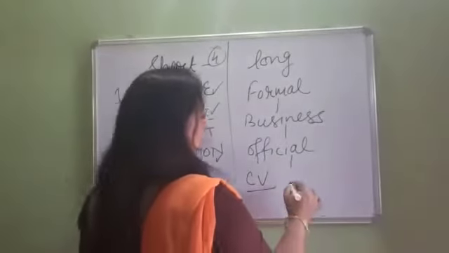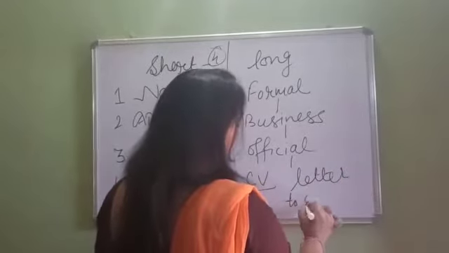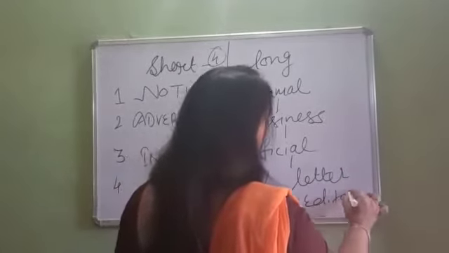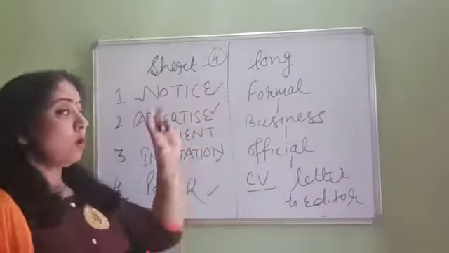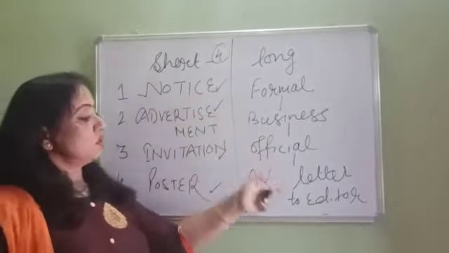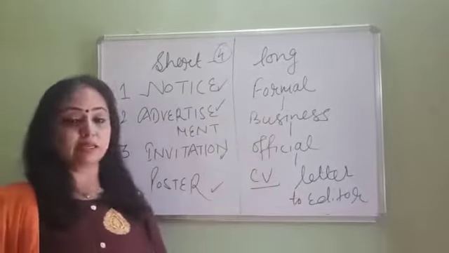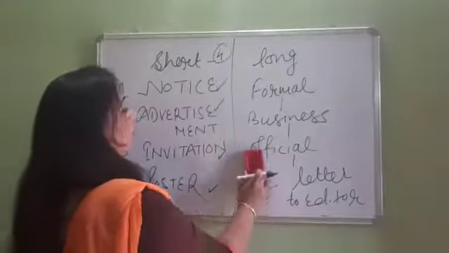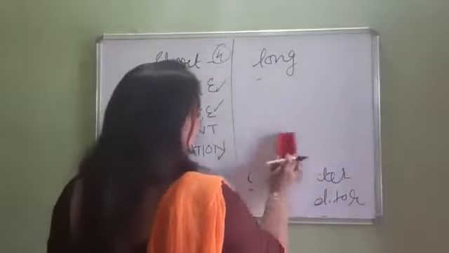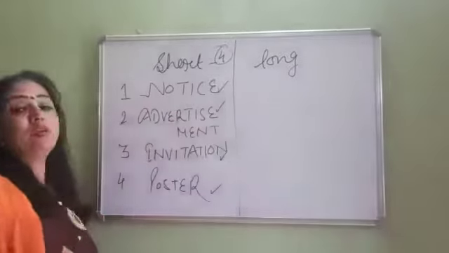Then coming to letter to editor. All of these are formal ways of letter writing, but again, they will be in choice. Suppose you get business letter or letter to editor, official letter or letter to editor, CV or business letter. You should know the format of all these letters, and the letter writing will be of 8 marks. That also we will do in detail.